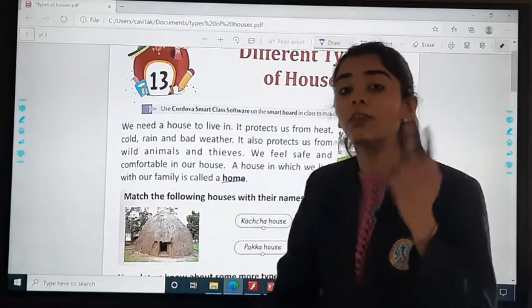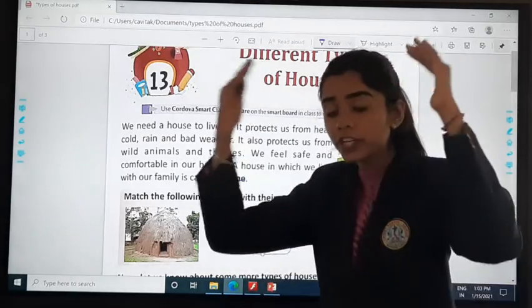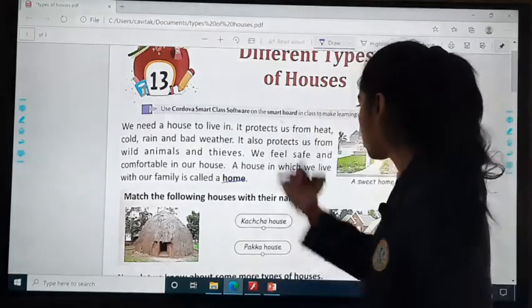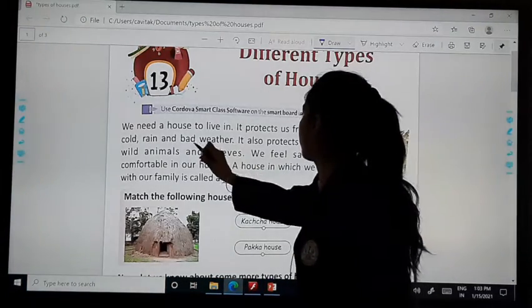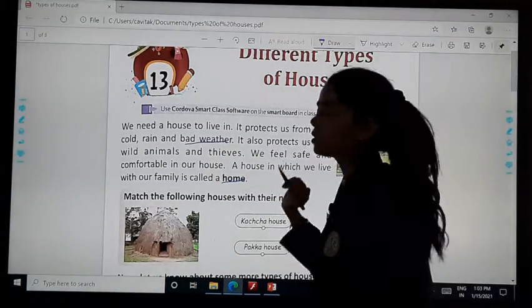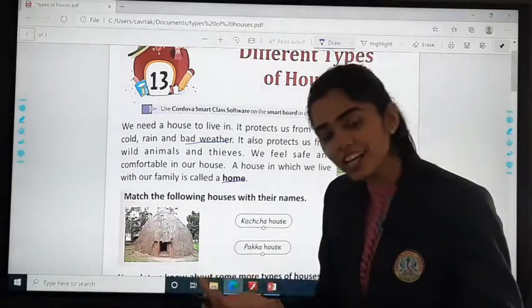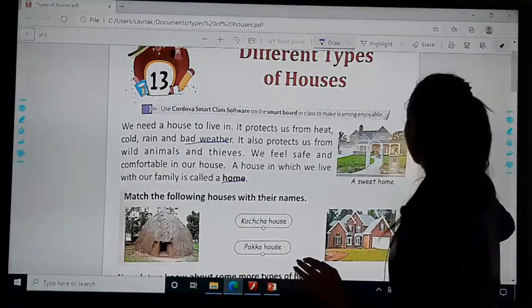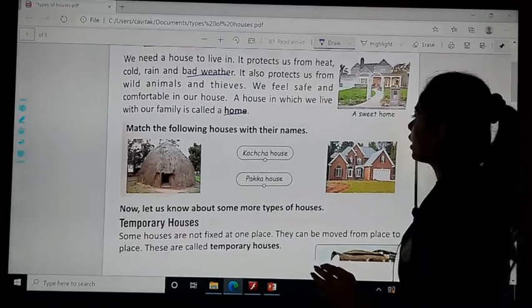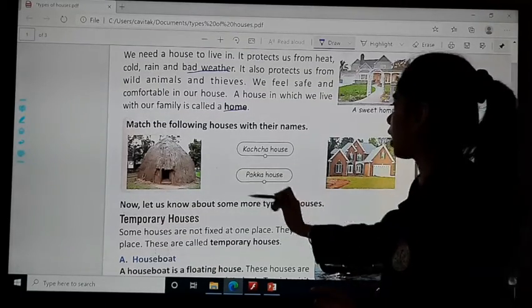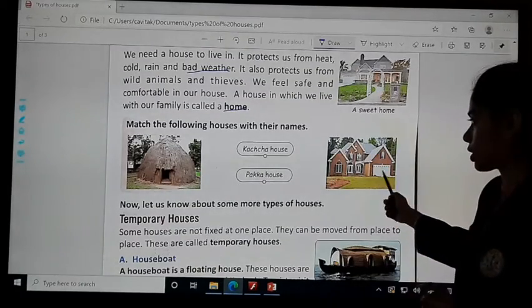And then we learned why do we need home? हमें shelter क्यों चाहिए होता है? To protect ourselves from bad weather, animals, thieves, and for comfort. Then what did we study? We studied about the two main types, that is the kacha house and the pakka house.